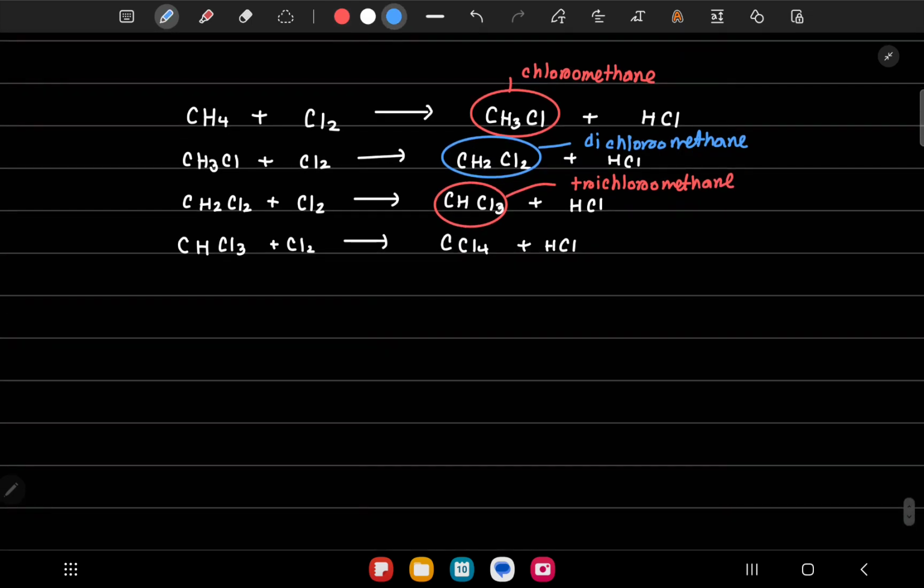The last one can be called tetrachloromethane in the same form. Tetra stands for 4. Since this one has no hydrogen, we can also call this carbon tetrachloride. So carbon with 4 chlorides.